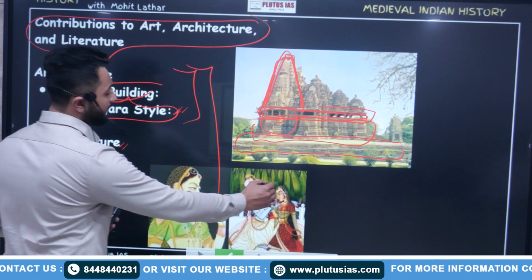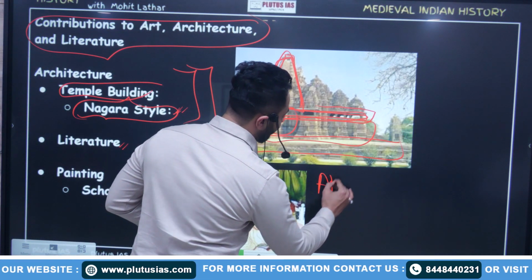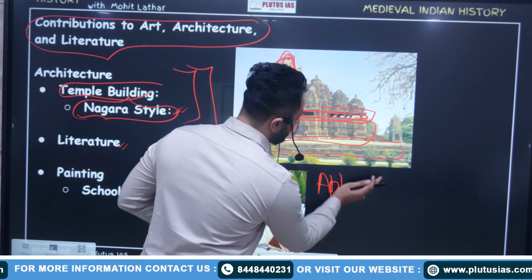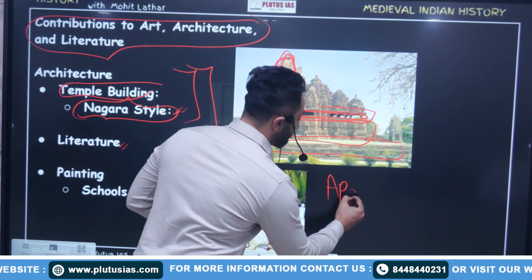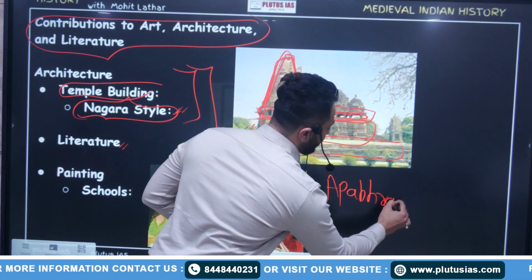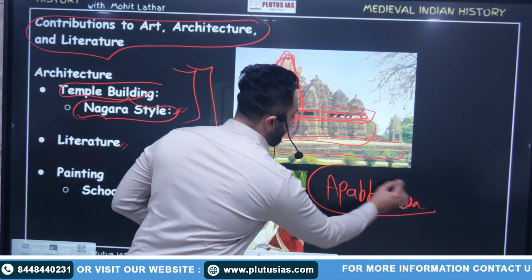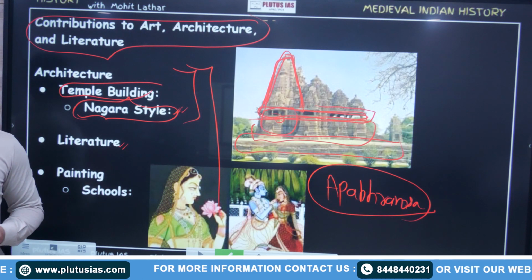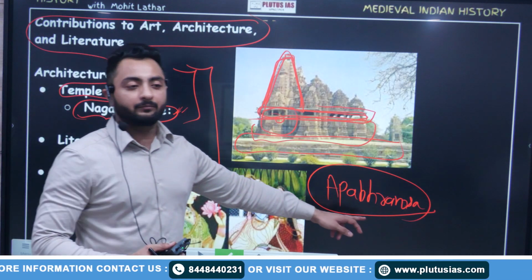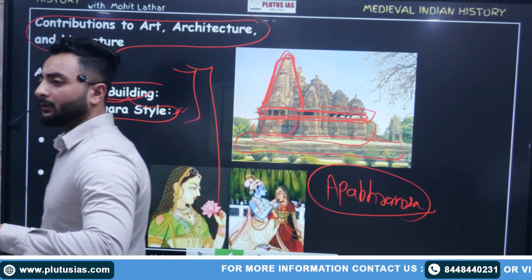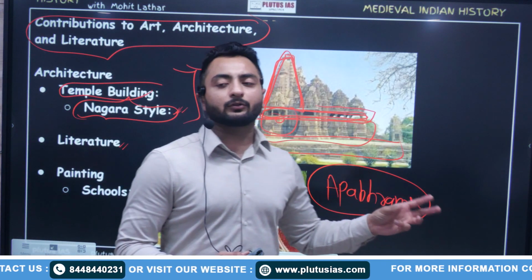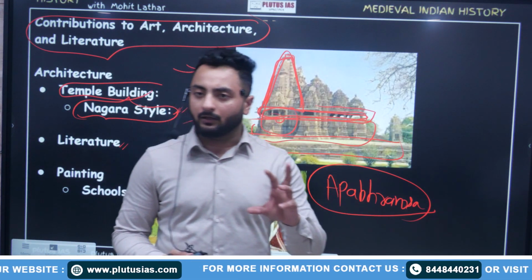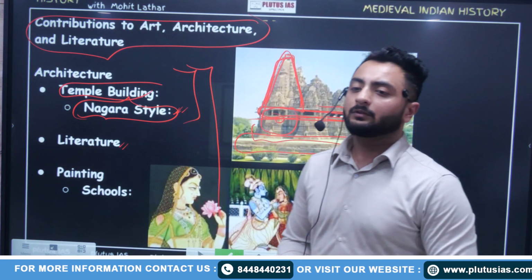And Apabhramsa. Apabhramsa was sort of a language itself, a precursor to Sanskrit. He wrote in Sanskrit and Apabhramsa. ये मतलब languages ही हैं. Apabhramsa means a precursor to Sanskrit itself. So like एक language ही है जो कि संस्कृत से पहले use की जाती थी. तो Hemchandra Suri was an important author at that time of Rajputs.